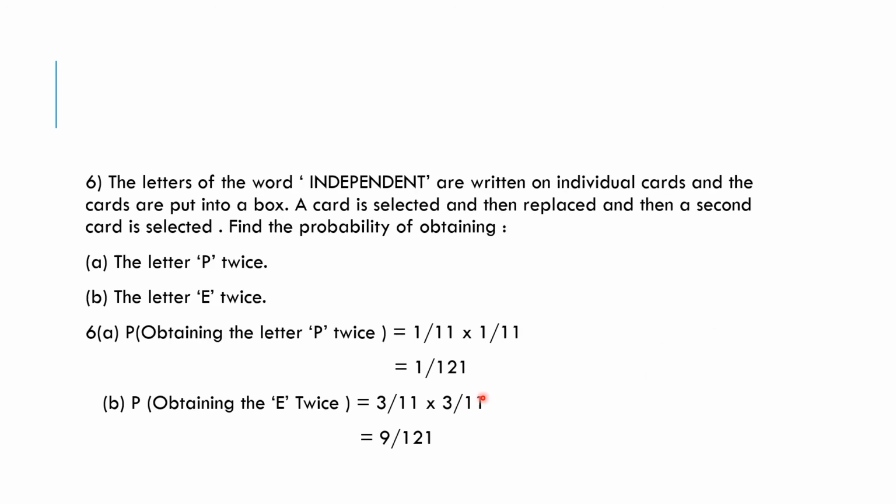Okay, let's have a look at another question. The letters of the word independent are written on individual cards and the cards are put into a box. A card is selected and then replaced and then a second card is selected. Find the probability of obtaining A, the letter P twice, B, the letter E twice. Probability of obtaining the letter P twice is 1 over 11 into 1 over 11, that is 1 over 121. And the probability of obtaining the letter E twice is 3 over 11 into 3 over 11, that is 9 over 121.